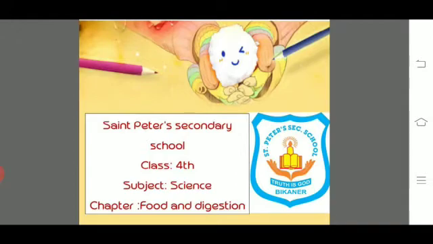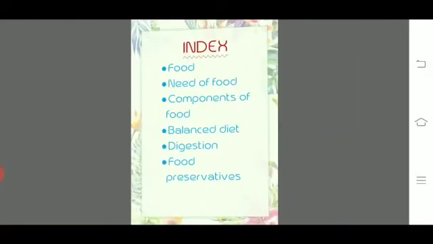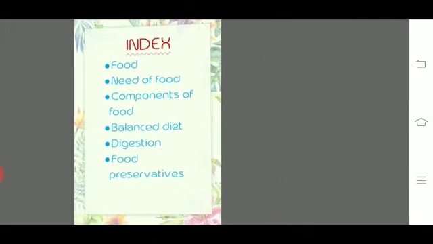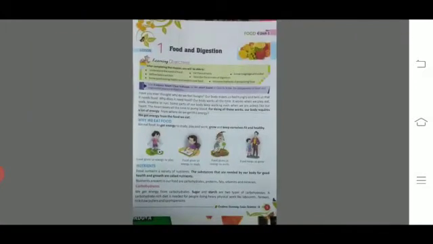In this lecture, we will discuss our first chapter, which is food and digestion. We will cover all these following topics. First one is food, second, need of food, third, components of food, fourth, balanced diet, fifth, digestion, and last one is food preservatives. Before knowing all these things, we have to discuss what is the meaning of our chapter.